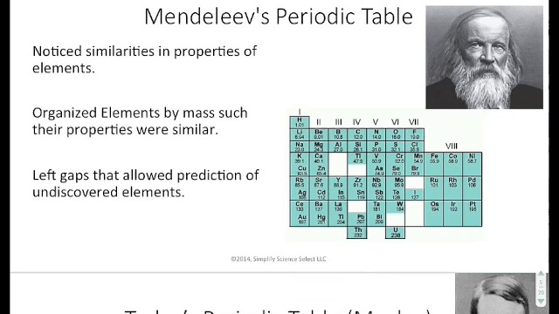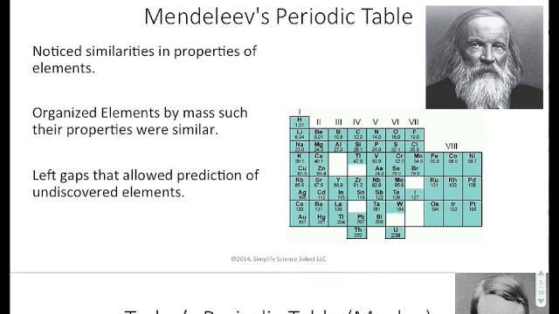This guy right here, this is Mendeleev. Mendeleev is a Russian chemist who was the first one to come up with a systematic way of organizing the elements. And what he did is he organized the elements by mass. And he noticed that when he organized them a certain way by mass, he could line them up and they had similar chemical properties. So in other words, these elements all had similar chemical properties. These elements all had similar chemical properties. And it was an interesting thing.